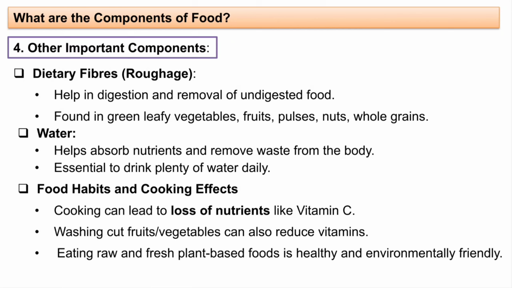So eating raw and fresh plant-based food is healthy and environmentally friendly. So what happens? Eating those foods which are locally grown, especially, okay, this raw and fresh plant-based food, is very good not only for our health but for our environment also. They are environment friendly also. Why? Because we don't use any kind of fertilizers or chemicals to grow those particular fruits or vegetables. So that is why eating these foods which are locally grown, especially from your kitchen garden and all, is very good for your health as well as for the planet.